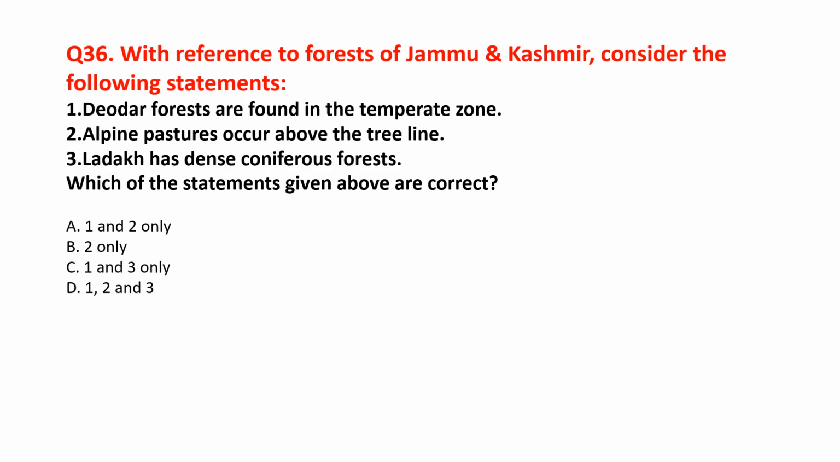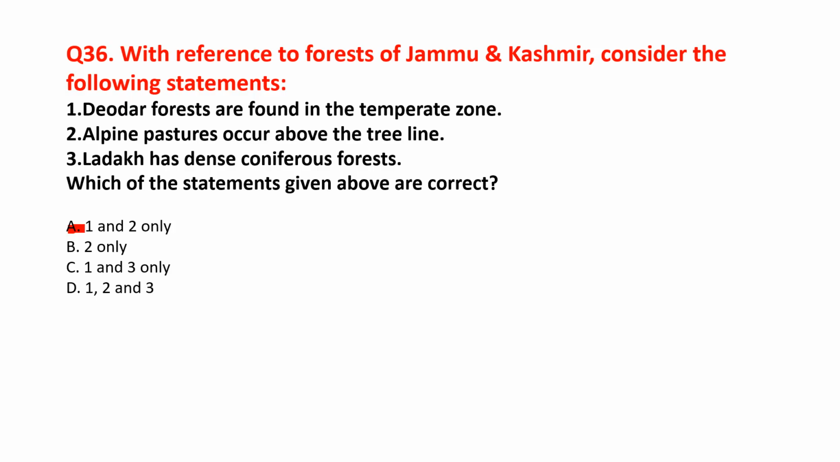Next is question number 36. With reference to forests of Jammu and Kashmir, consider the following statements. 1. Deodar forests are found in the temperate zone. 2. Alpine pastures occur above the tree line. 3. Ladakh has dense coniferous forests. Which of the statements given above are correct? Option A is 1 and 2, option B 2, option C 1 and 3 only, and option D 1, 2 and 3. And the correct answer for this will be option A, 1 and 2 only.